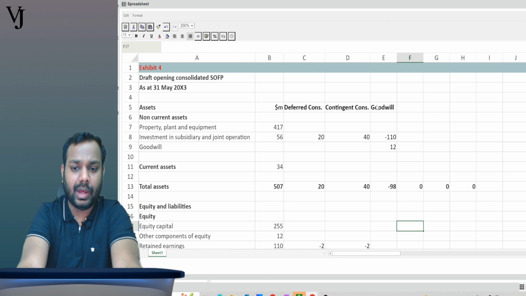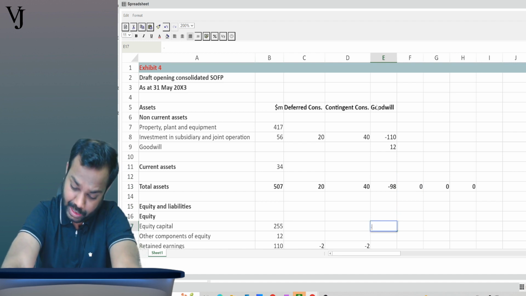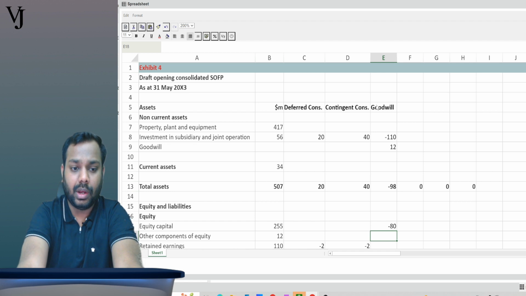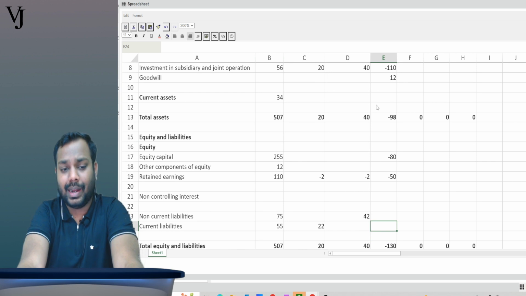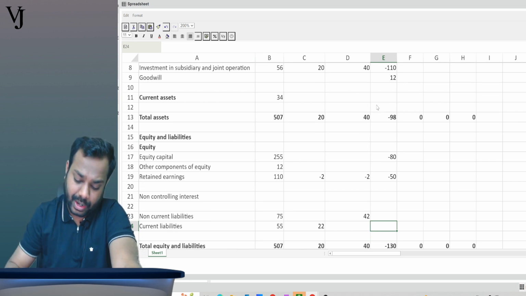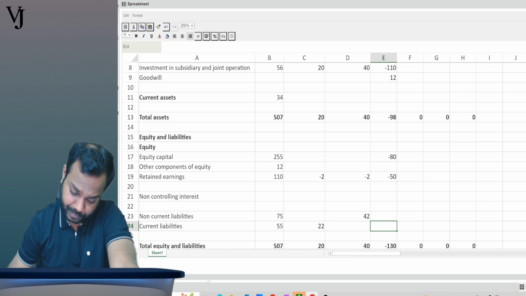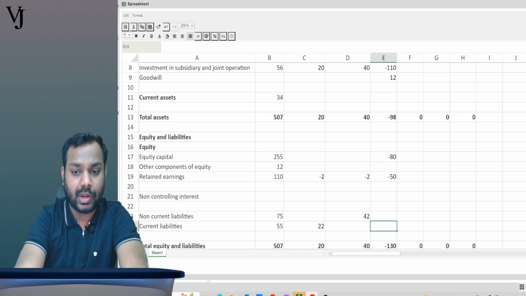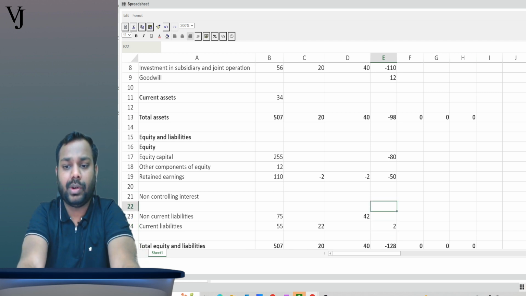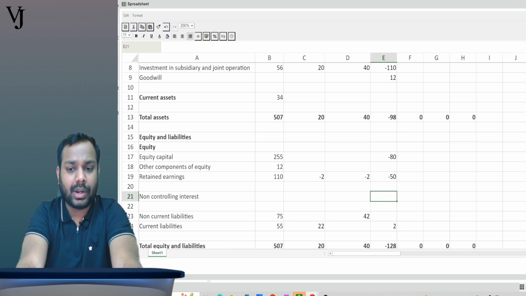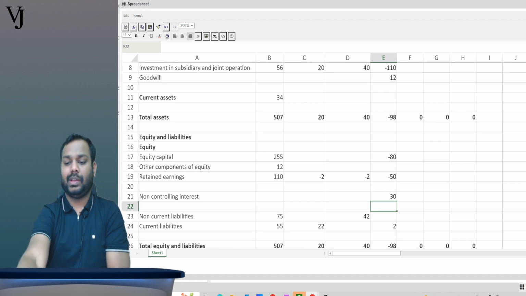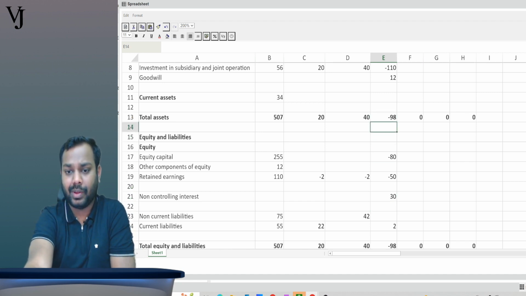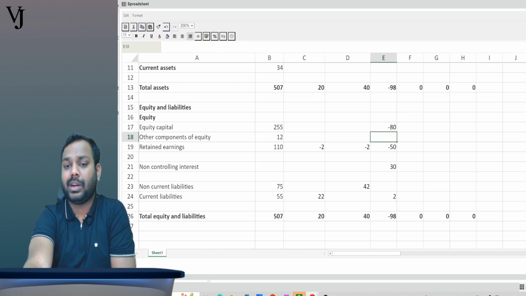Then we will reduce the equity capital by how much? Equity capital will be reduced by 80. Retained earnings will be reduced by 50. Then we will record a contingent liability of what value? 2 million, right? So I will record a contingent liability of 2 million. So now tell me further, I have to record a non-controlling interest of what value? 30 million. So is the adjustment getting tallied? 98 negative. So this is the treatment for the goodwill.